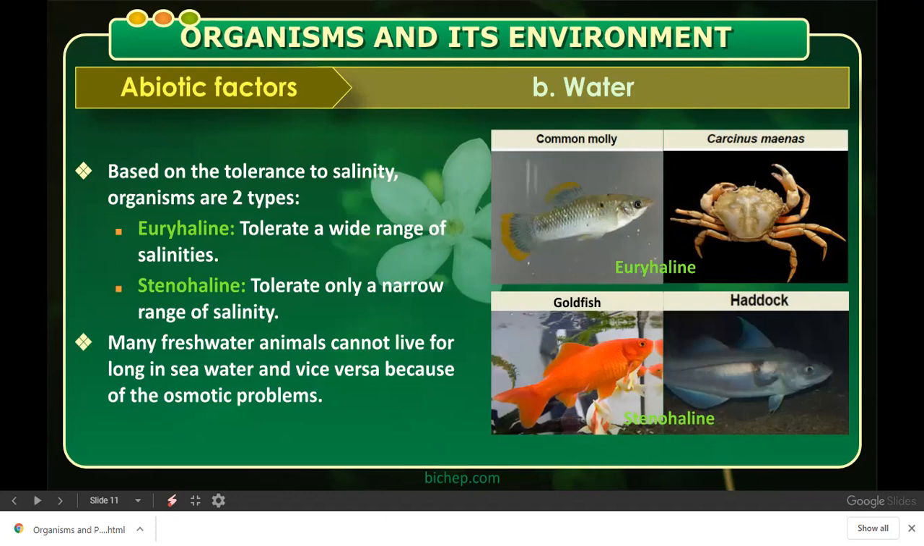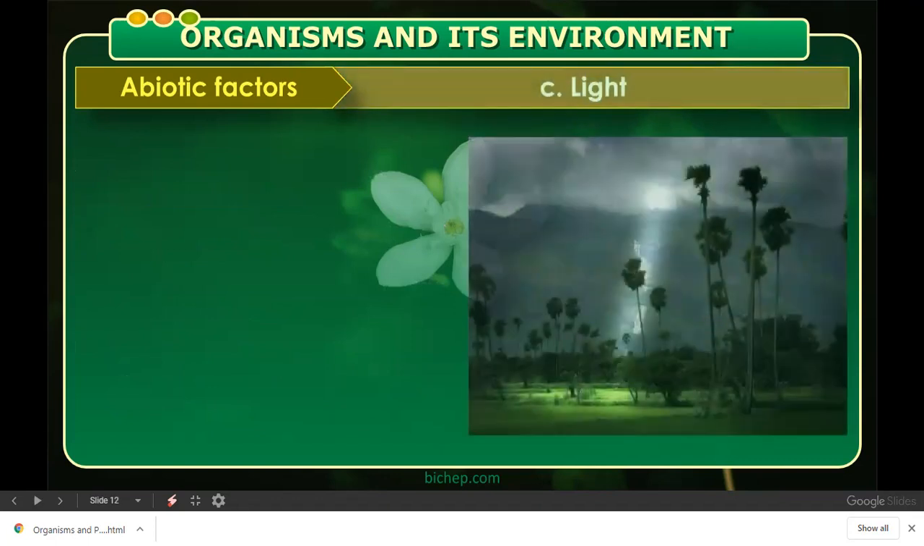Why? Because of the osmotic problems here. So here you have to take for example euryhaline and stenohaline. Euryhaline can tolerate a wide range of salinity; you can take for example crab and the common molly. And then goldfish and haddock come under stenohaline; they can tolerate a narrow range of salinity. This is important, the examples are very important.